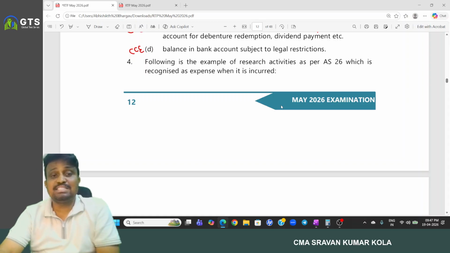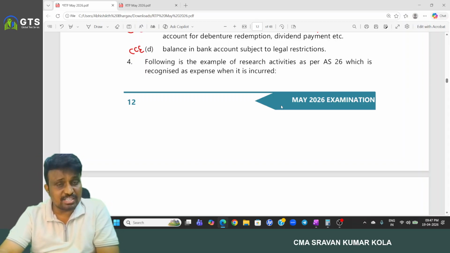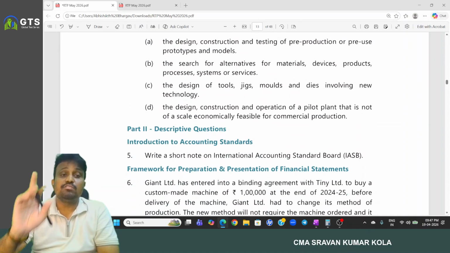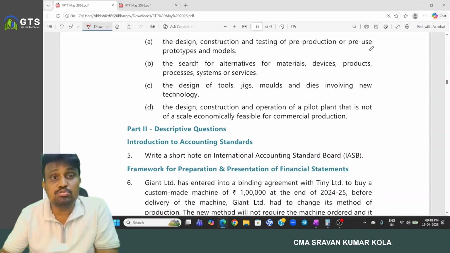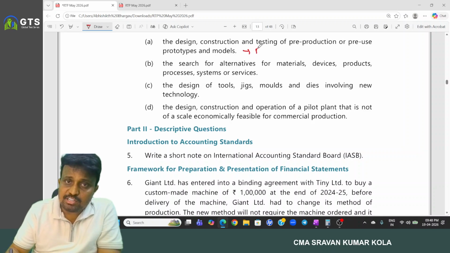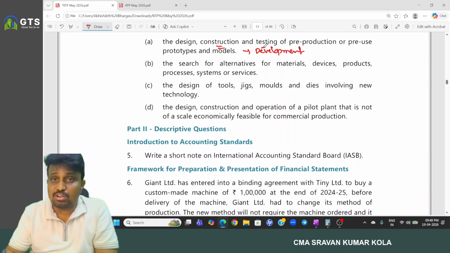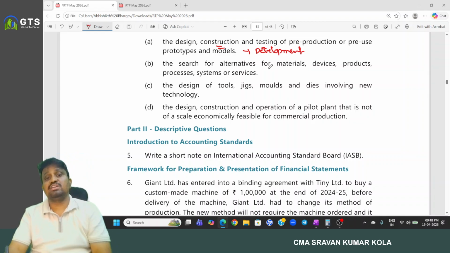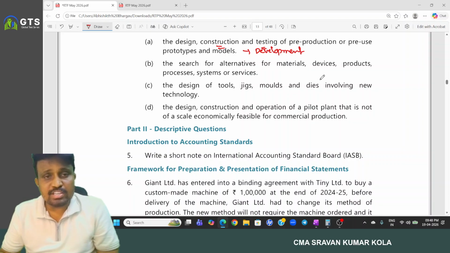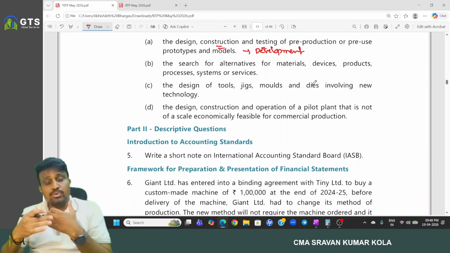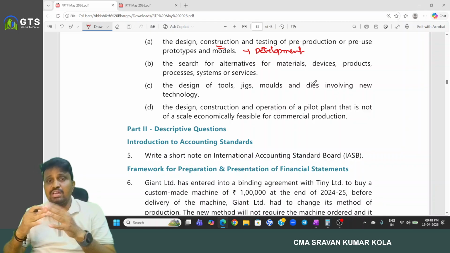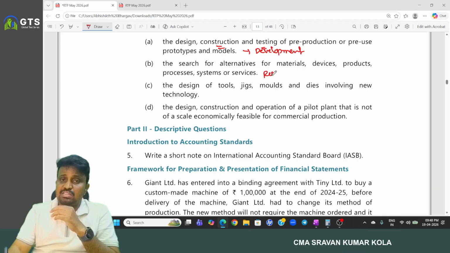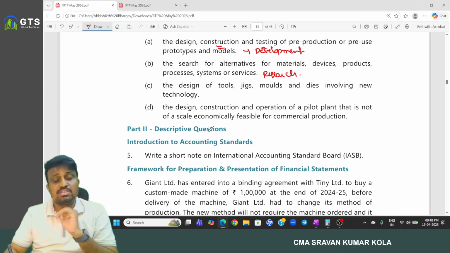Following is an example of research activities as per AS 26, which is recognized as an expense when it is incurred. We have to find what is research. The design, construction, and testing of pre-production or pre-use prototypes and models relates to the development activity. We are in the construction process and also testing. And the search for alternatives for materials, devices, products, processes, systems or services: we are searching for an alternative for material. We didn't start the construction, so we are researching. This is under the research phase.